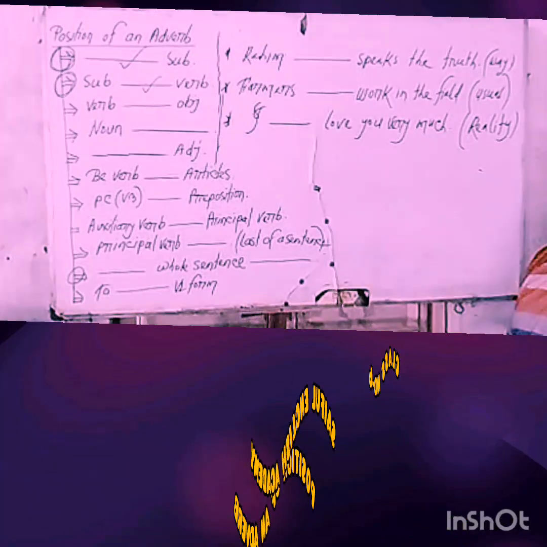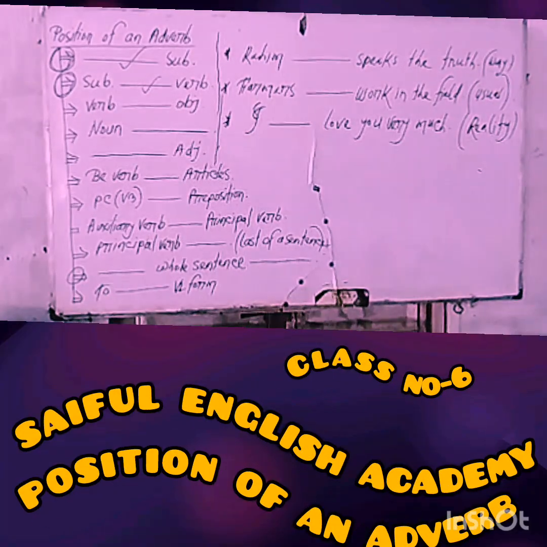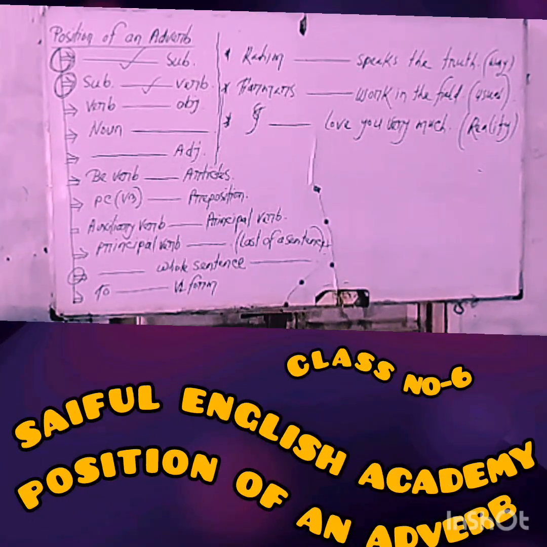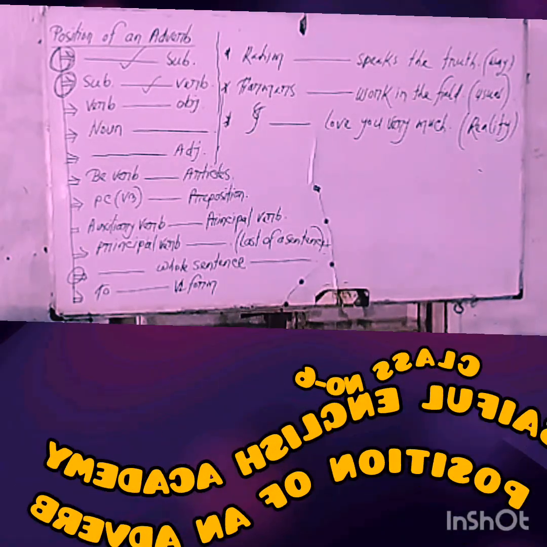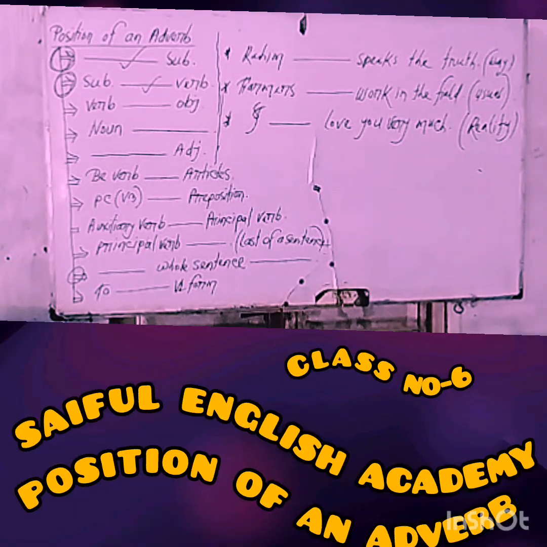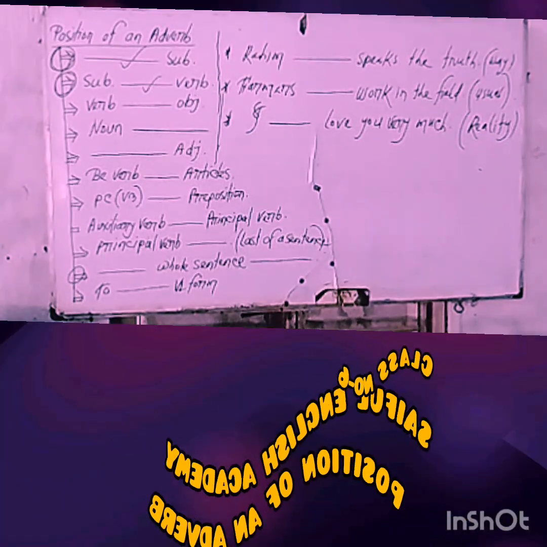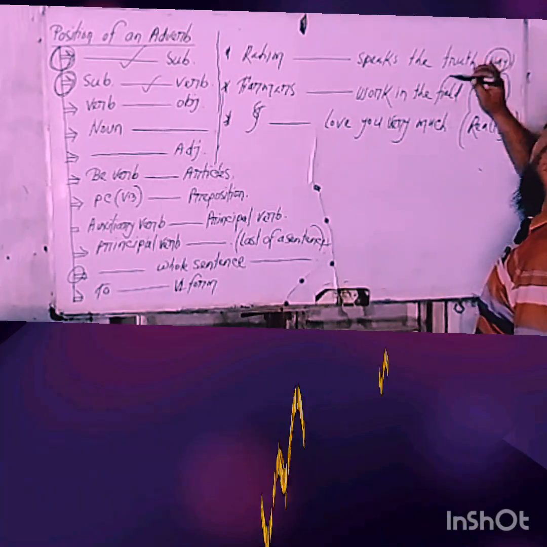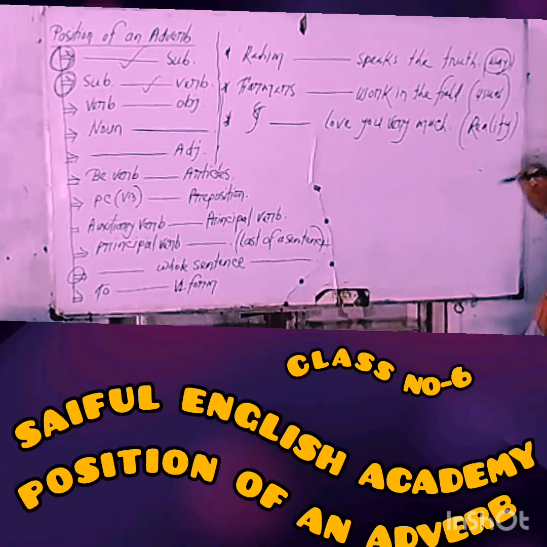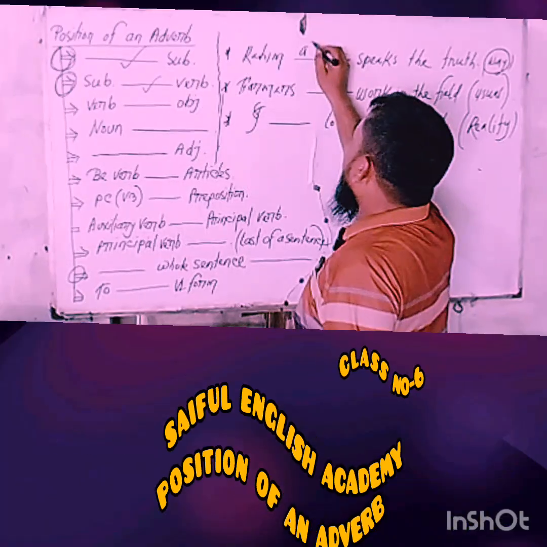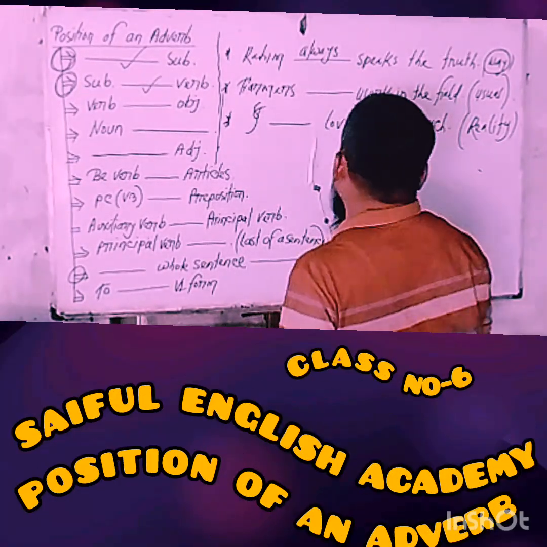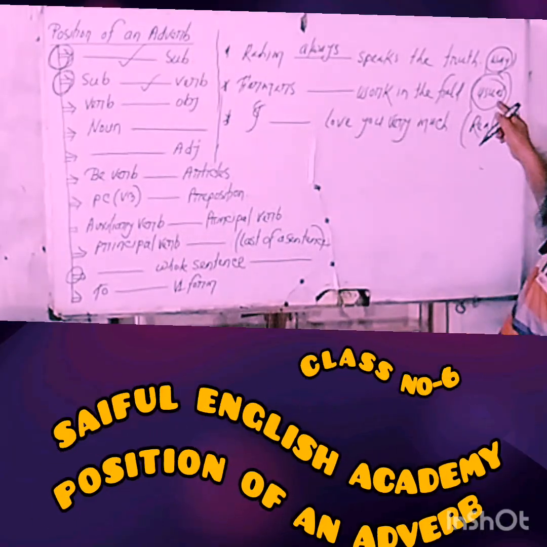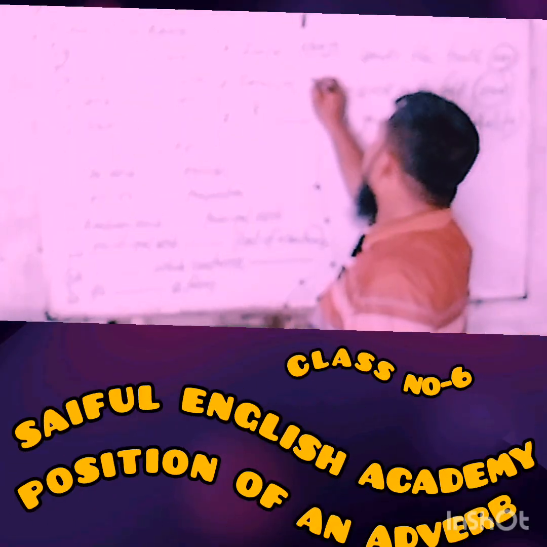Okay, my dear learners, I have written three examples with the reference of this position of an adverb. Try to notice in these three examples, there are three gaps between subject and verb. So you will have to use an adverb form of the base word. The first base word, of course, is a noun, and change this noun into an adverb. That means always. Next, usual, of course, an adjective, and you have to change this into an adverb. That means usually.